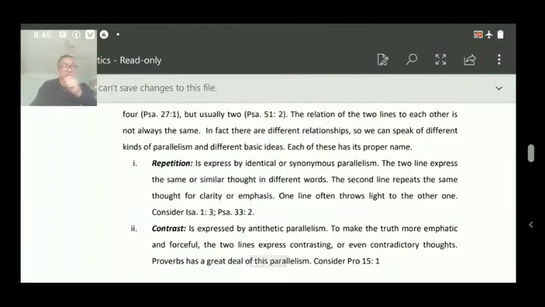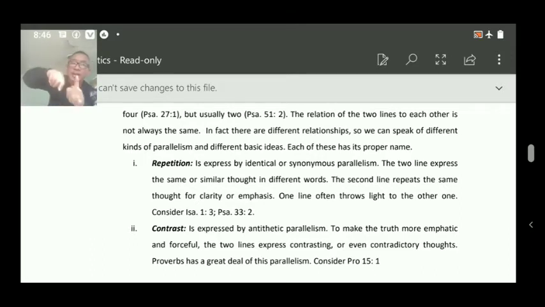Repetition is expressed by identical or synonymous parallelism. Repetition is expressed by identical or synonymous, the same parallelism. Now, the two lines express the same or similar thought in different words. See, parallel number 1, line 1 and line 2 express the same thing, but it is expressed by different words. The second line repeats the same thoughts for clarity or emphasis. One line often throws light on the other one.